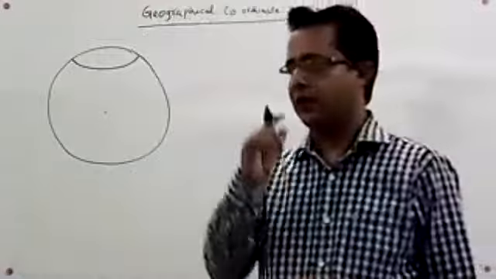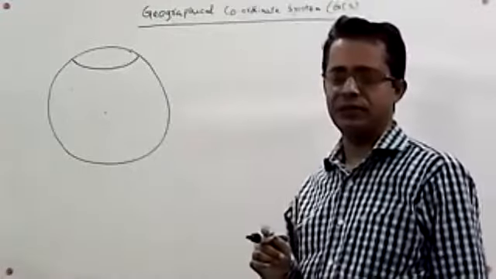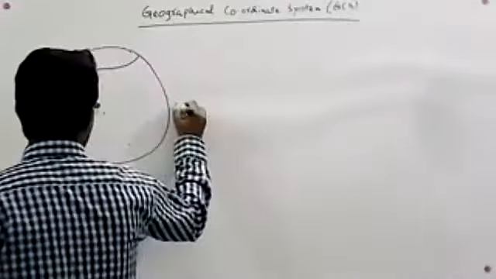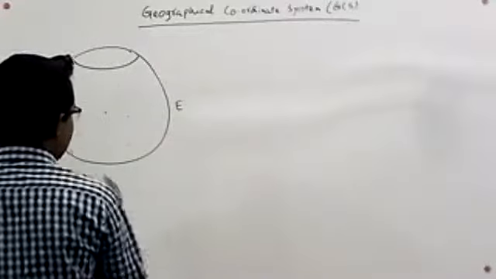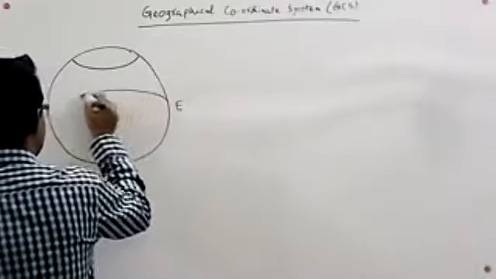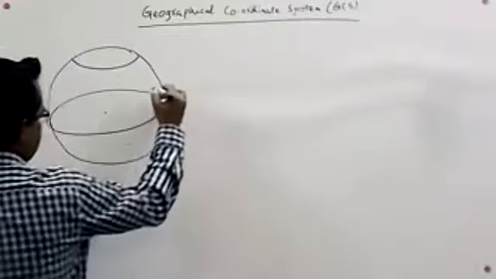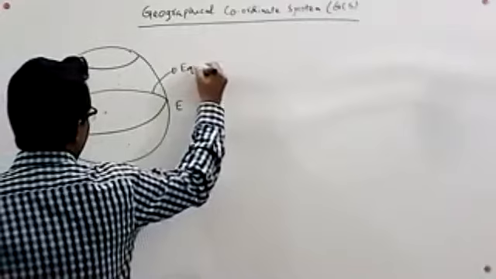Here, a horizontal imaginary line is considered from east to west, which is called the equator.